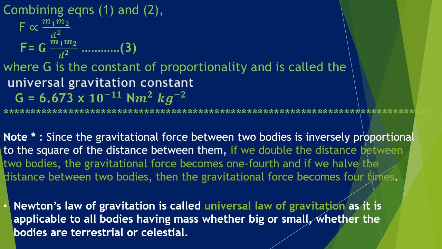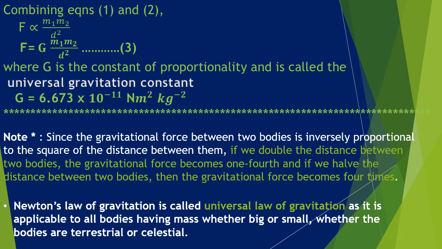So one thing you have to note is that the gravitational force between two bodies is inversely proportional to the square of the distance between them. That means if we double the distance between the two bodies, the gravitational force becomes 1/4, and if we halve the distance between the two bodies, the gravitational force becomes 4 times. Okay, in the coming sessions we'll do it numerically too.